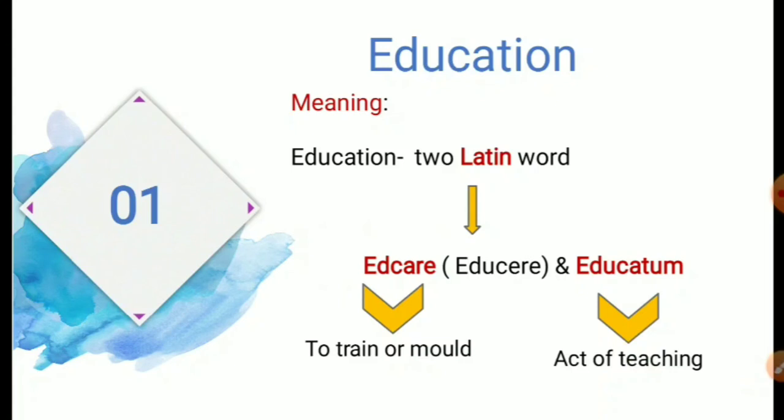So for what purpose? To change the behavior of the individual, to control the behavior of the individual. So to mold or train, or the act of teaching, is your education. That is the full meaning of education.